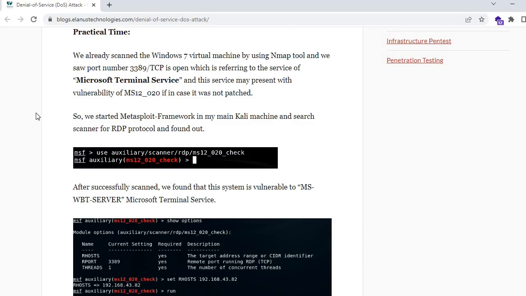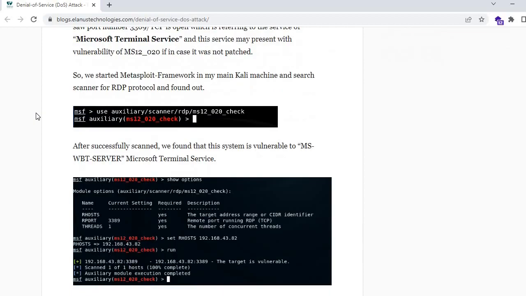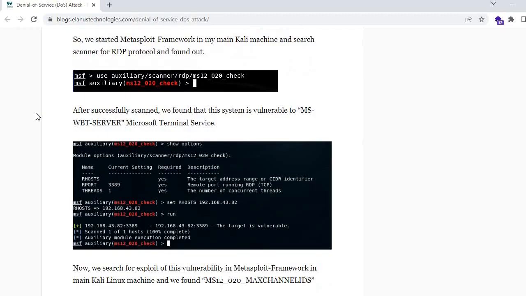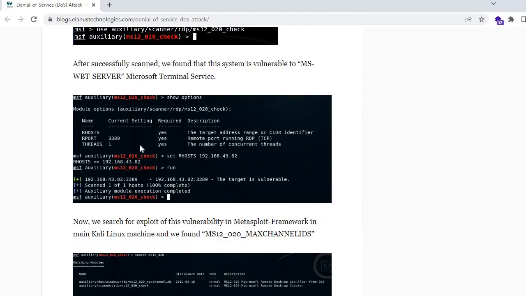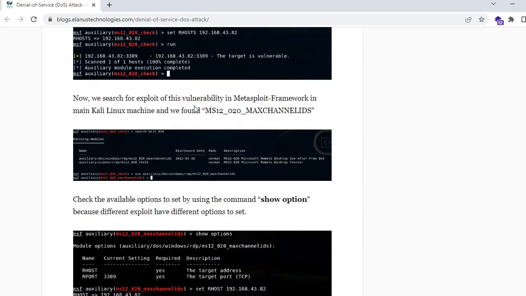So now we have started the Metasploit framework here, and what we have done is simply scan. First we are using an auxiliary scanner to check whether this vulnerability is present on that machine or not. After running it, we have to configure it: we entered the IP address, the port number and everything, and we will set the target also, to check whether this machine is vulnerable or not.